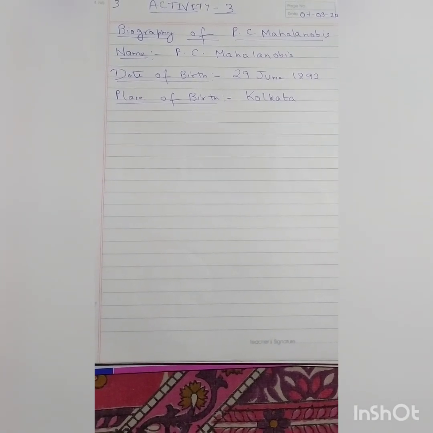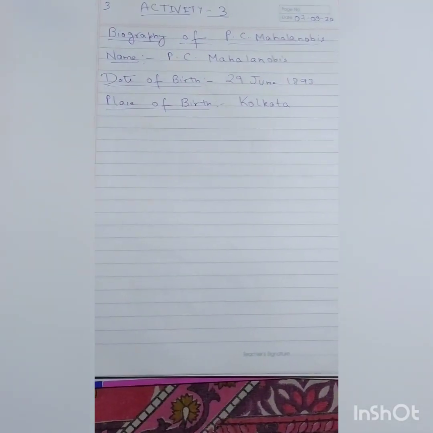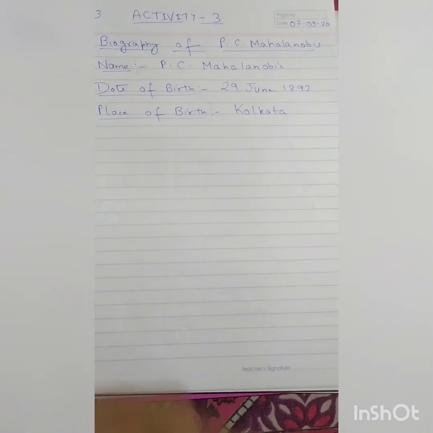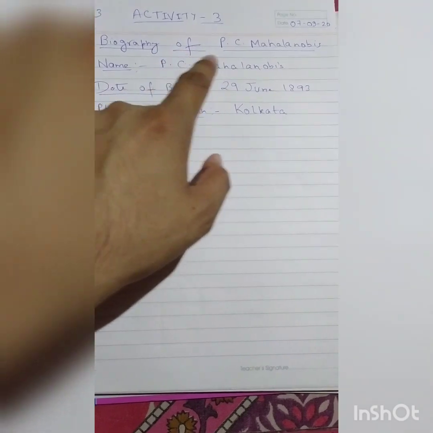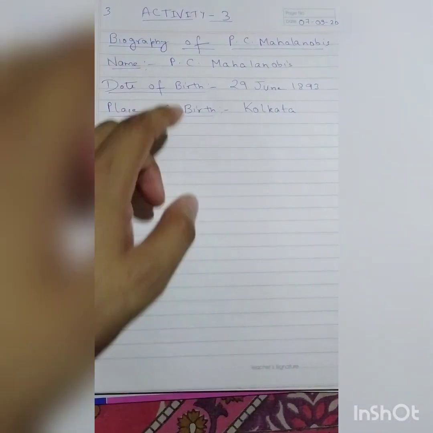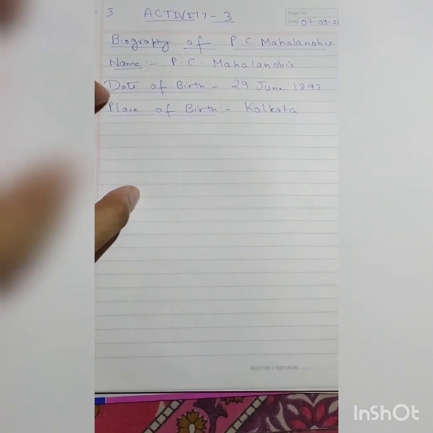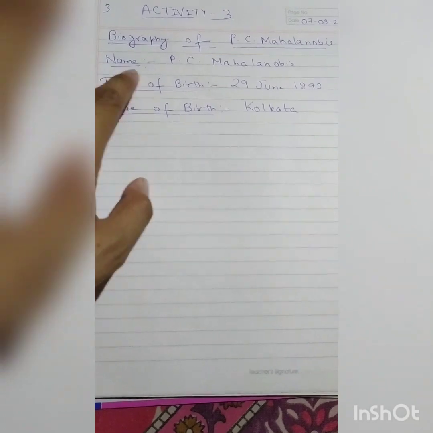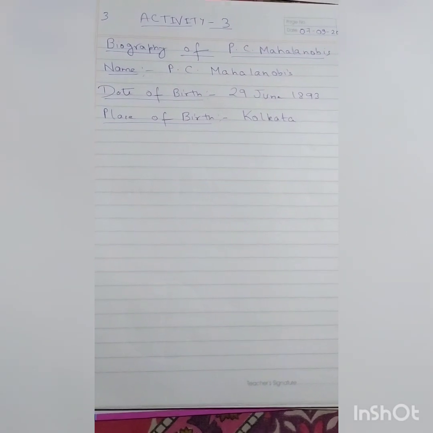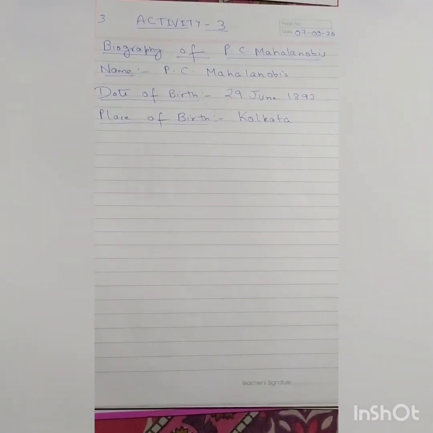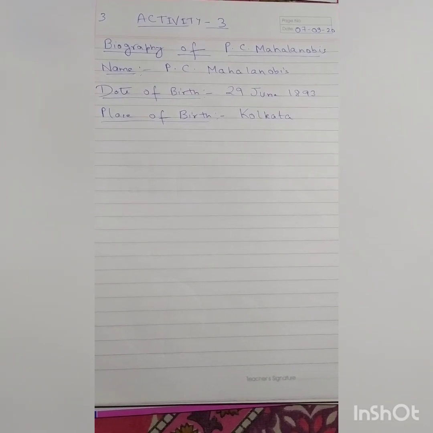The name of this Indian mathematician is P.C. Mahalanobis. As you can see, I have written it. P.C. means Prashant Chandra Mahalanobis. So the heading will be biography of P.C. Mahalanobis, activity number 3. In the same way as I discussed in activity number 2, first you will write down the name, P.C. Mahalanobis. Date of birth, I have written, is June 29th, 1893, and place of birth is Kolkata.